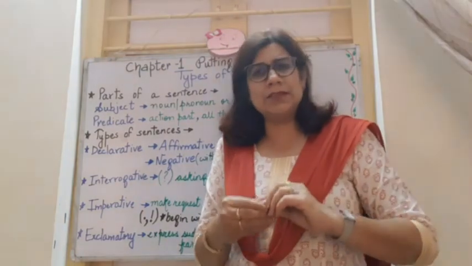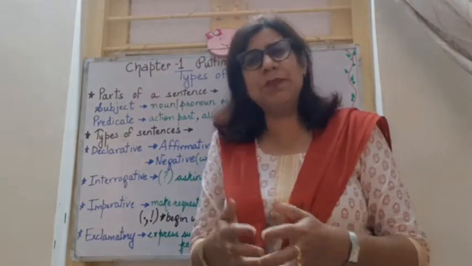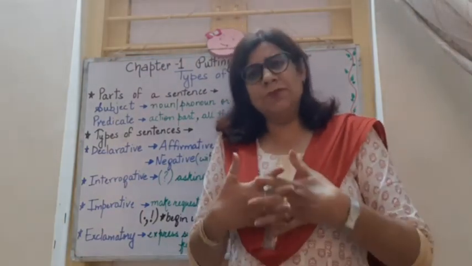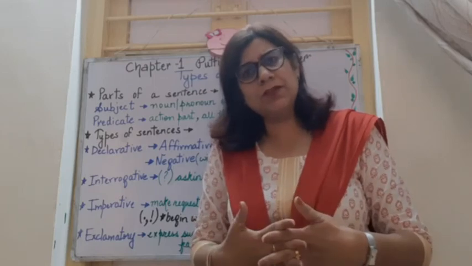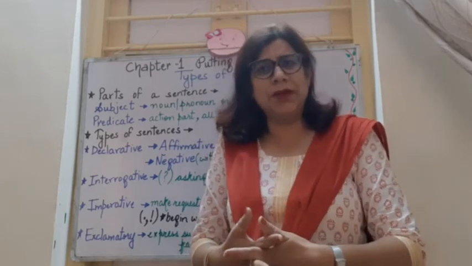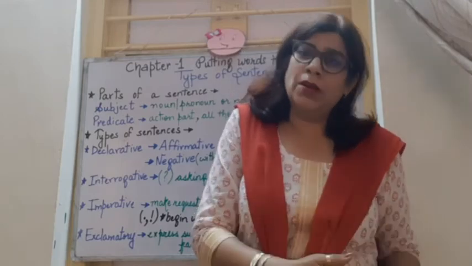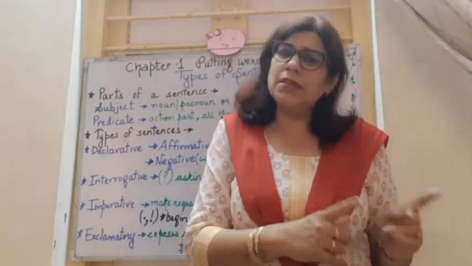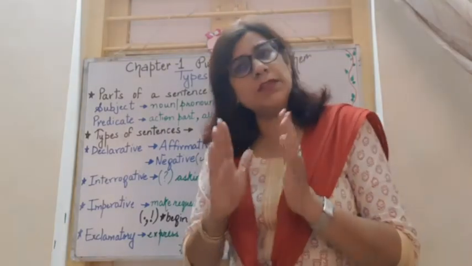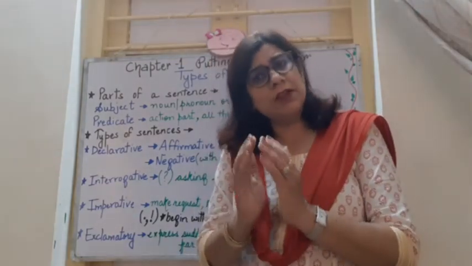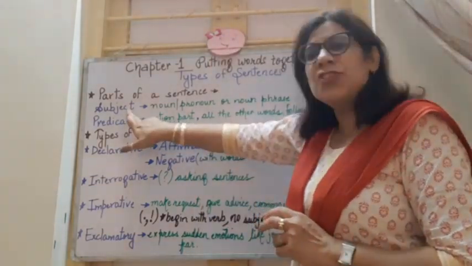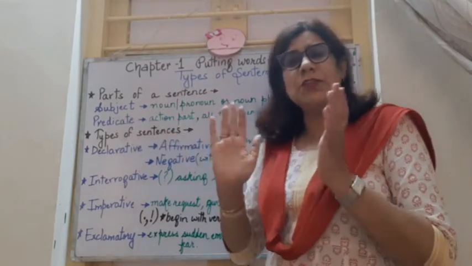So we will quickly discuss an example and understand what is the subject part and what is the predicate part of the sentence. Ram is dancing in the hall. Here Ram is the noun, and Ram is the subject part of the sentence. And what is the predicate part?